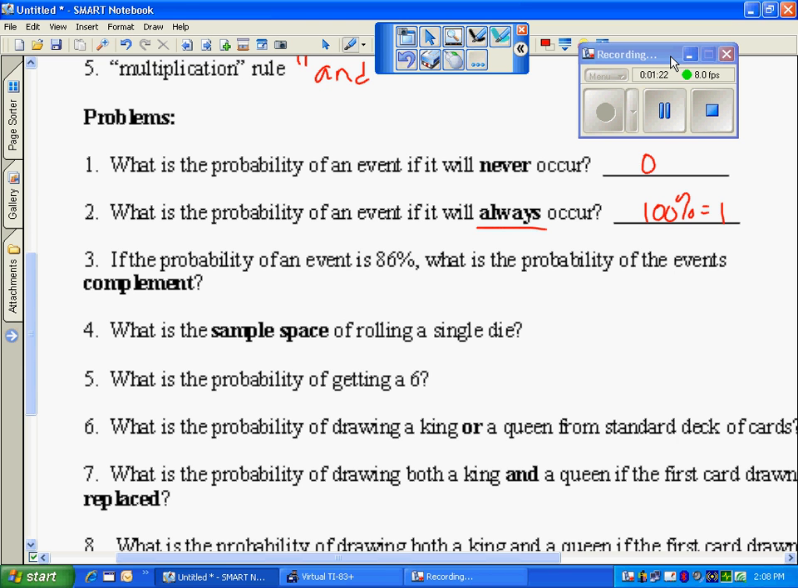Find the probability. If my event is 86%, then my complement would be 1 minus 86%. And you might want to think of that as 100, which would be 14% is your complement. The sample space of rolling a single die. When you're looking at sample space, it's a set. It's the set of all possible outcomes on that single die. And so those are numbers 1 through 6.